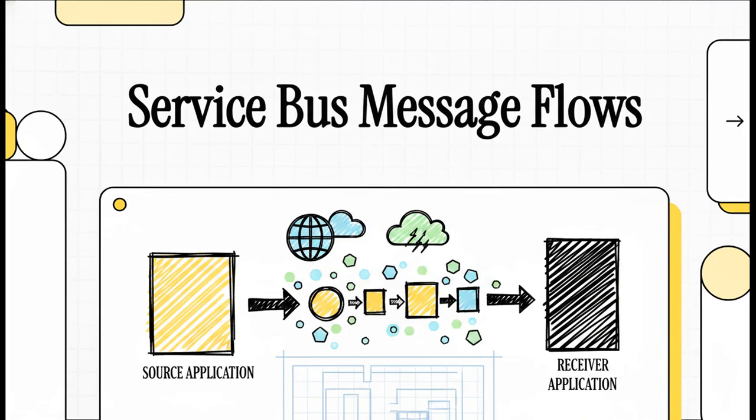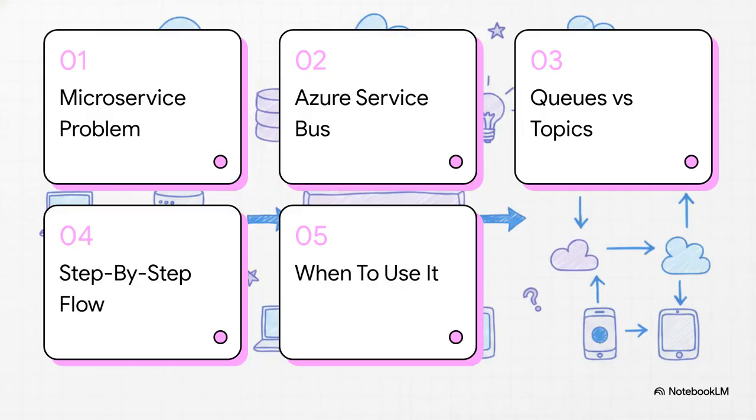Welcome to this explainer, where we take some pretty complex architectural concepts and make them perfectly clear. Today, we're unpacking a crucial blueprint for modern software design, architecting message flows with Azure Service Bus. If you've ever wondered exactly how massive, global applications manage millions of requests without dropping a single piece of data, you're definitely in the right place. We're going to look really closely at the architectural diagrams and those step-by-step message flows that make true enterprise-grade reliability possible.